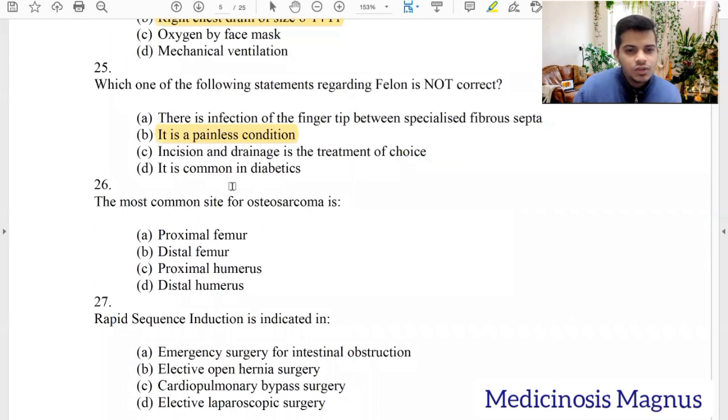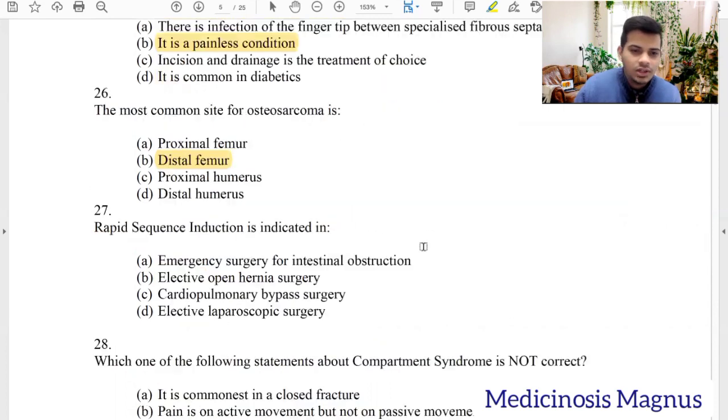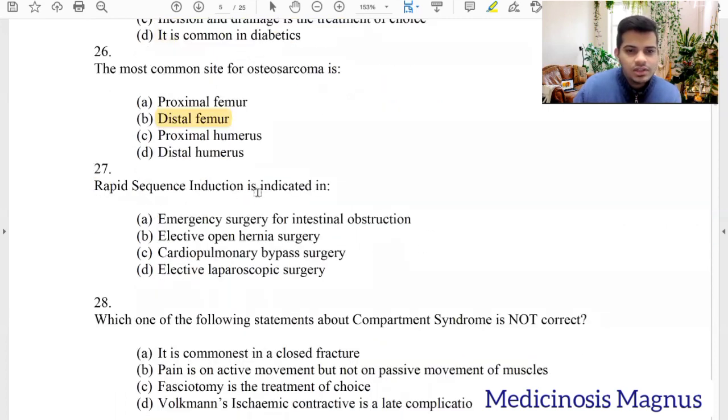Most common site for osteosarcoma is proximal femur, distal femur. So osteosarcomas are common at the distal femur. Rapid sequence induction is indicated in emergency surgery for intestinal obstruction. Yes. So any emergency intubation, we can use rapid sequence intubation.